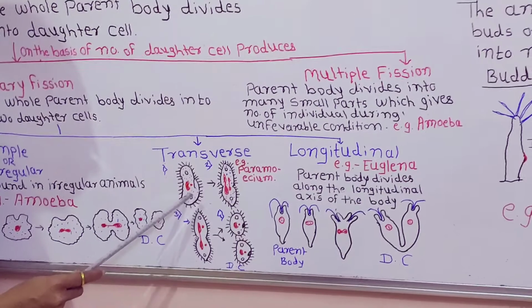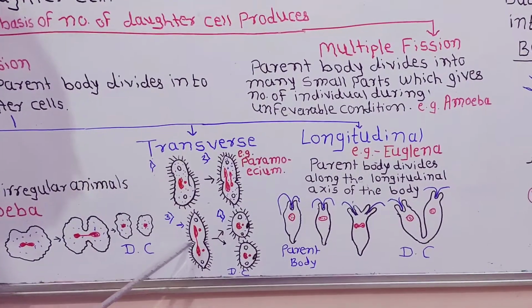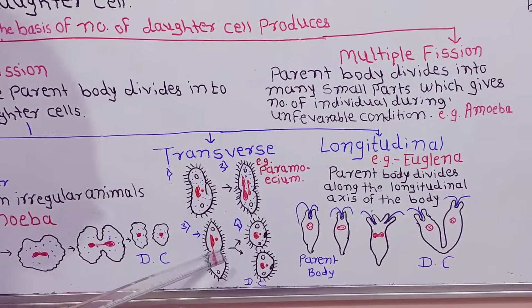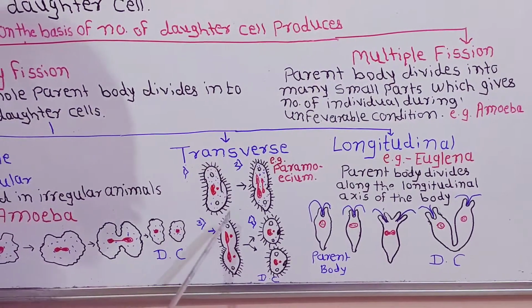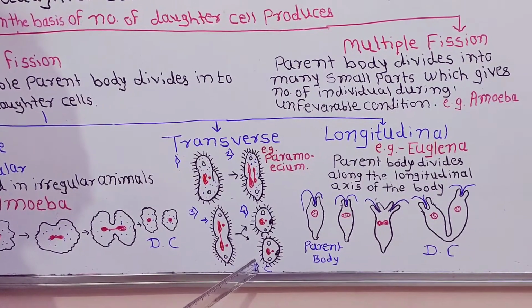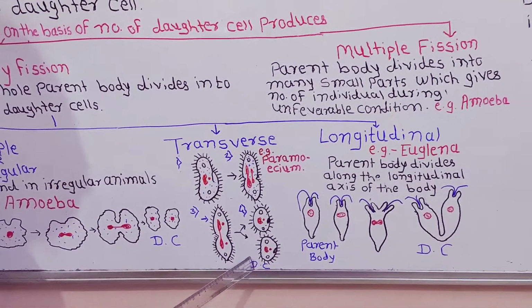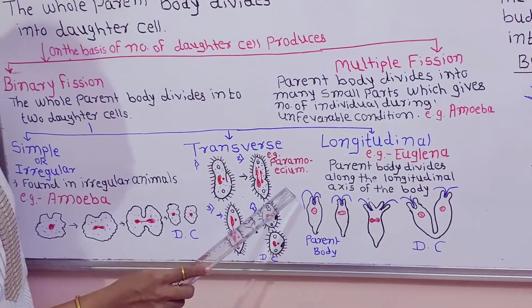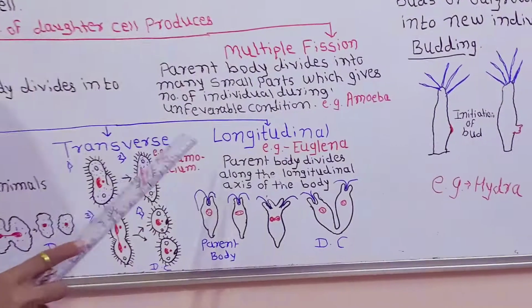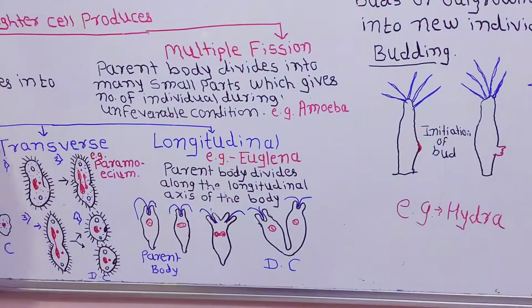Here division of nucleus and then division of cytoplasm, but the parent body is divided transverse to the longitudinal axis and daughter cells are formed. Example is paramecium.